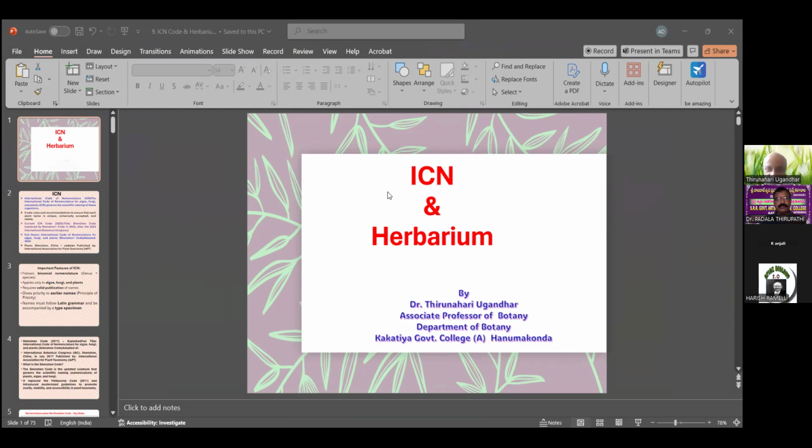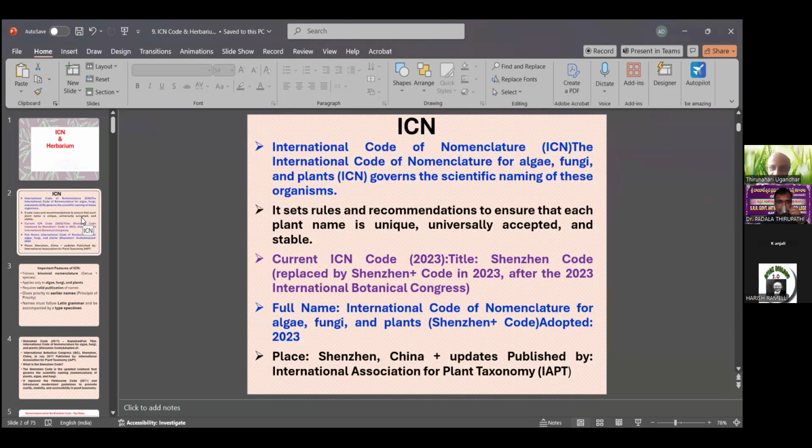What is the full form? ICN means International Code of Nomenclature, the International Code of Nomenclature for algae, fungi, and plants. It governs the scientific names of these organisms.